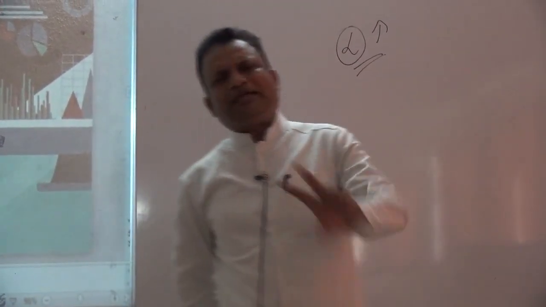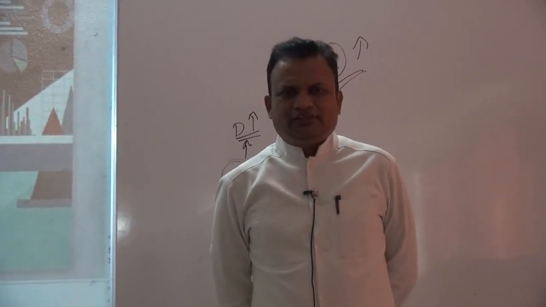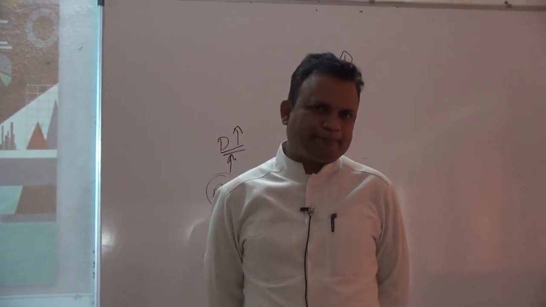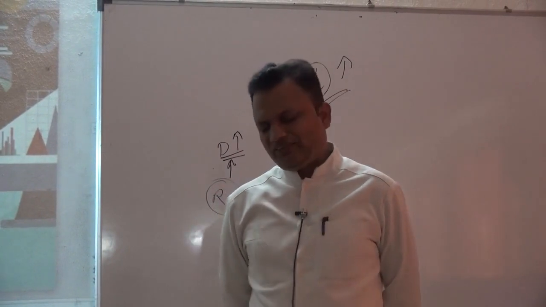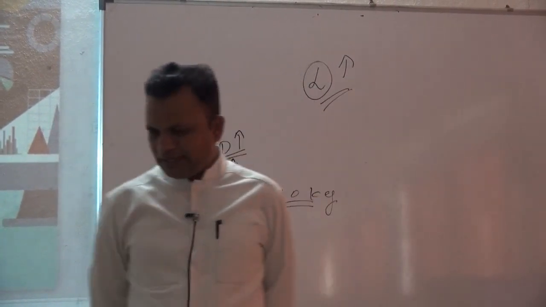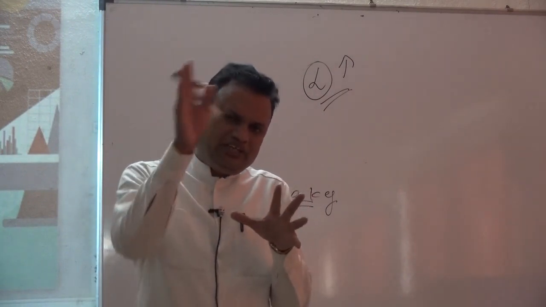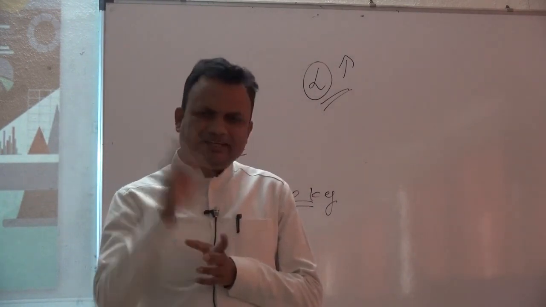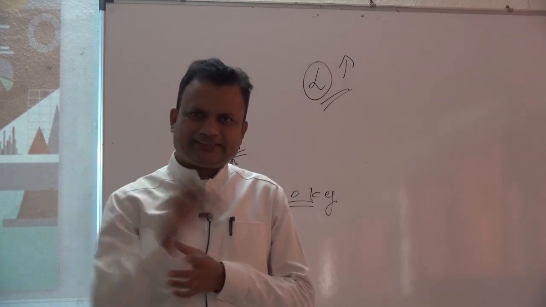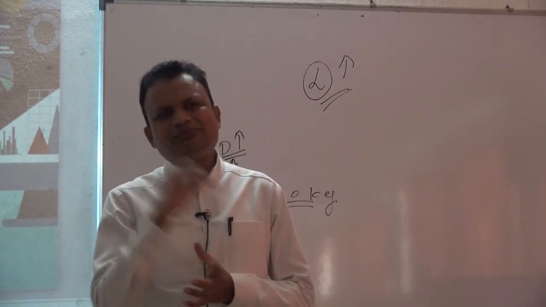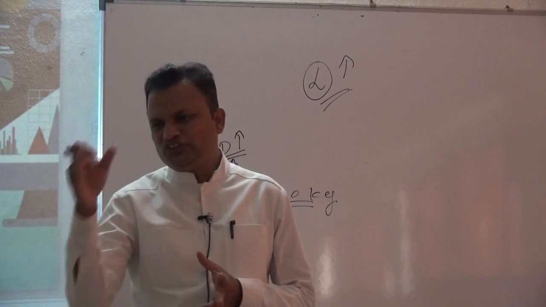There are two types of taxes the government imposes on us. The first is direct tax, and the other is indirect tax. Direct tax means a tax levied by the government on income. Indirect tax means a tax levied by the government on goods and services.